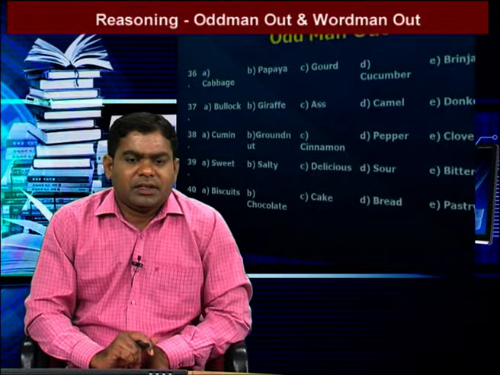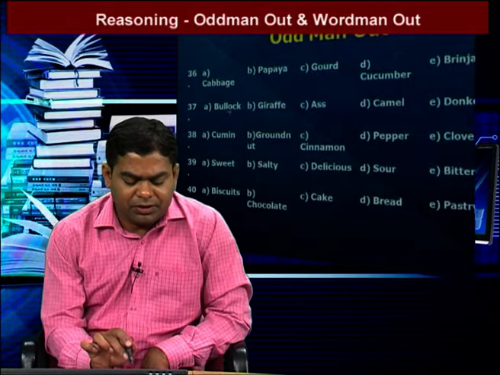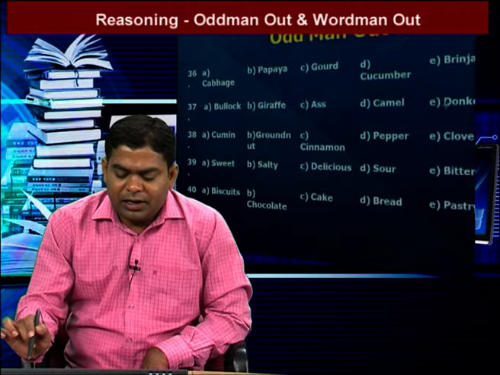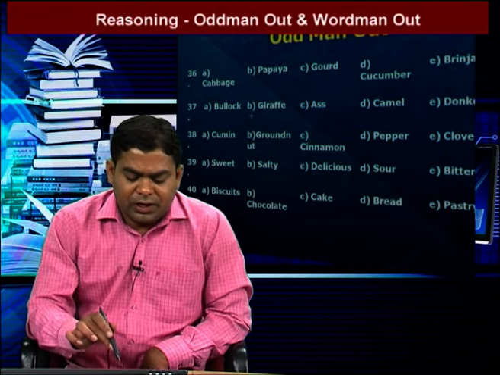Giraffe is different from the given words, because the remaining all are used for carrying objects or things. So the answer is B. We go to the next question.